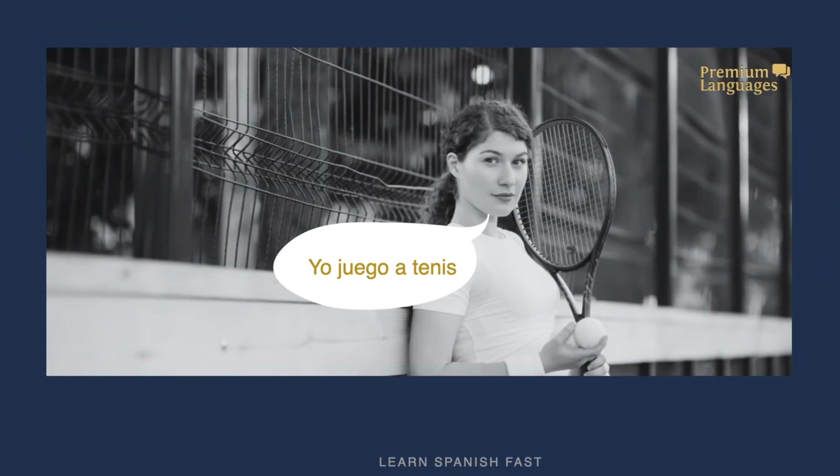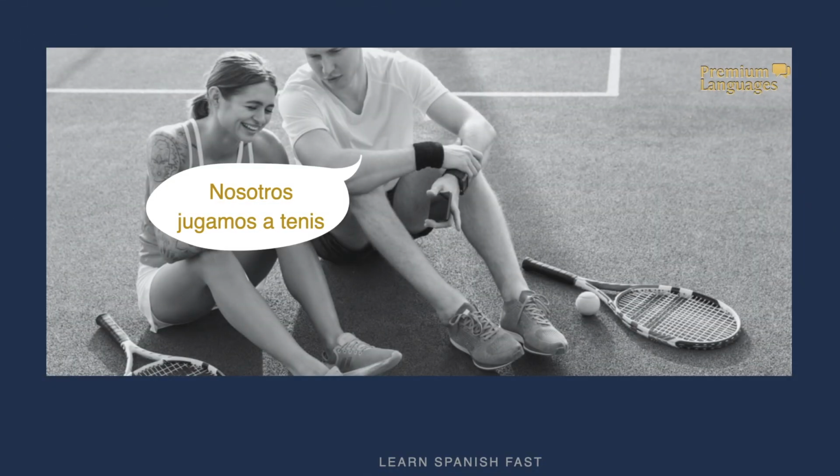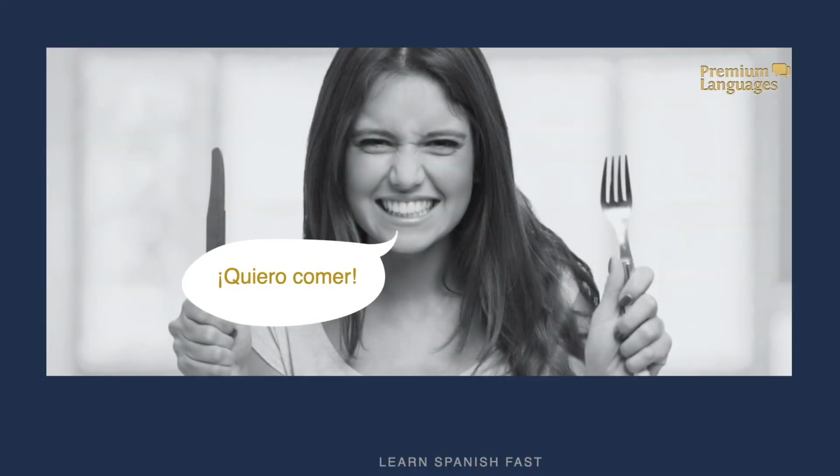Yo juego a tenis. I play tennis. Yo juego, but nosotros jugamos. In the nosotros forms, the irregularity disappears. Another example would be quiero comer. I want to eat. Quiero comer. But if we use the nosotros version, queremos comer, it's not irregular.